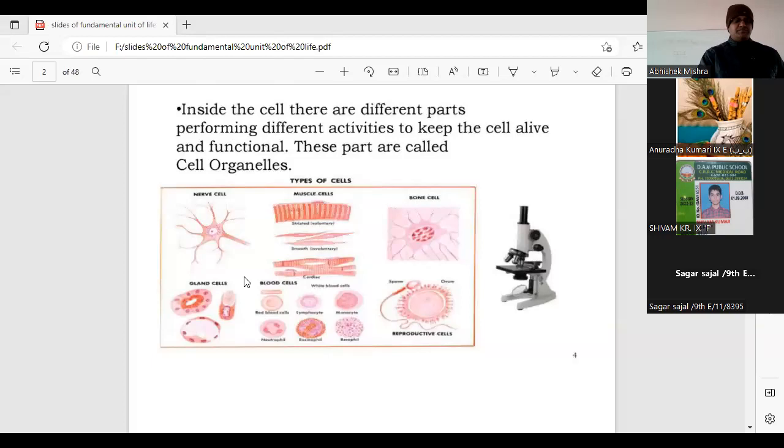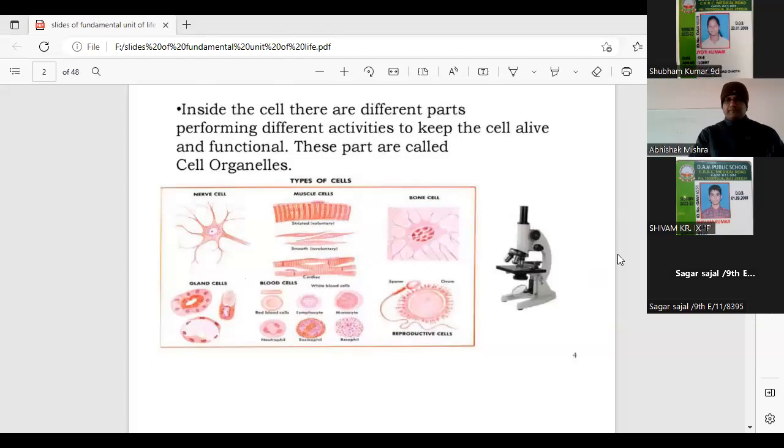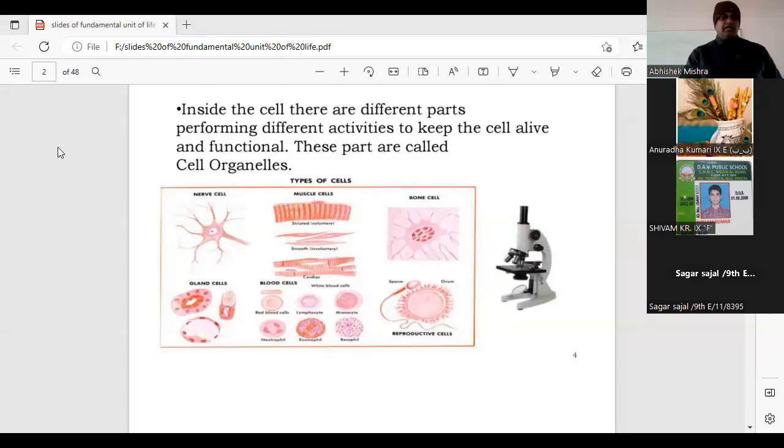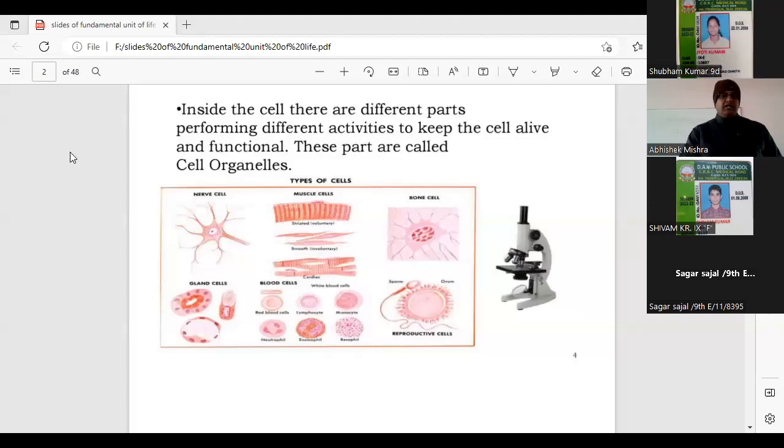Okay, correct, Shubham. The organelles which help the cell to perform the different functions are called the cell organelles. Correct.